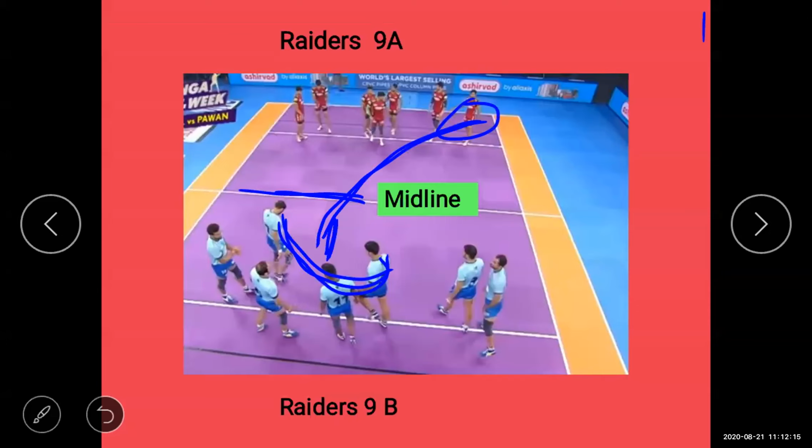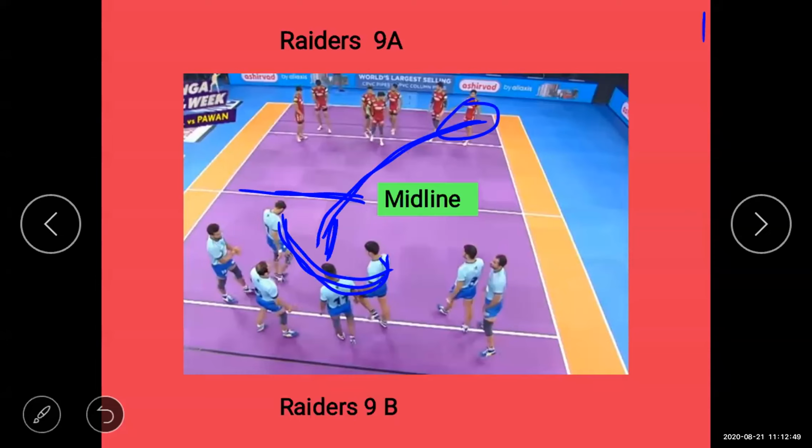So at this time, the presence of mind of the player is compulsory. The player has to chant kabaddi, kabaddi, and try to reach towards the middle line. The middle line plays a very important role. If the player has to return back to his ground, at that time he has to chant and try to touch or cross the middle line.